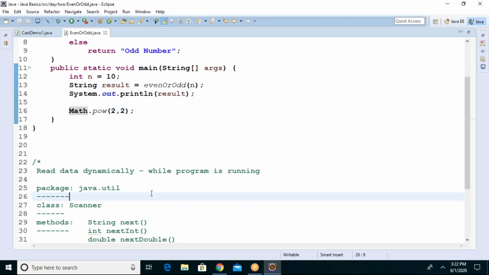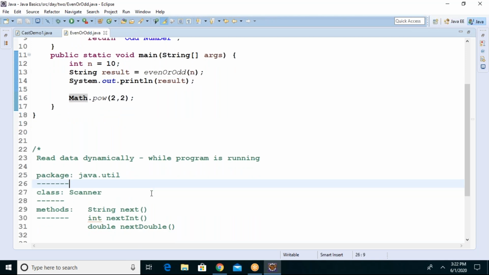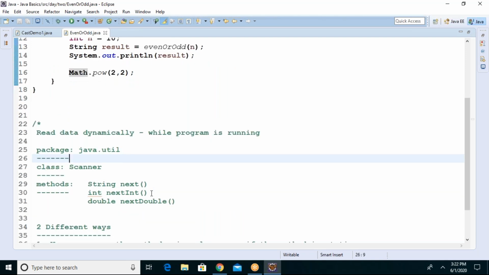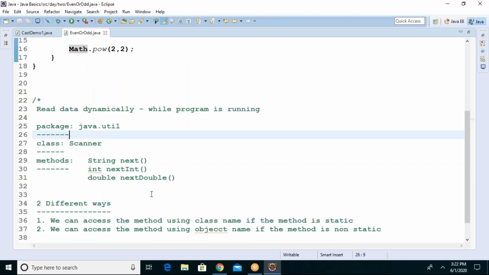So obviously, according to our discussion, which one is suitable for this? Is it accessing the method using the class name or using the object name? Class name. So that means the method is what, static or non-static? When you are accessing the method pow with a class like Math, obviously it should be static, right?